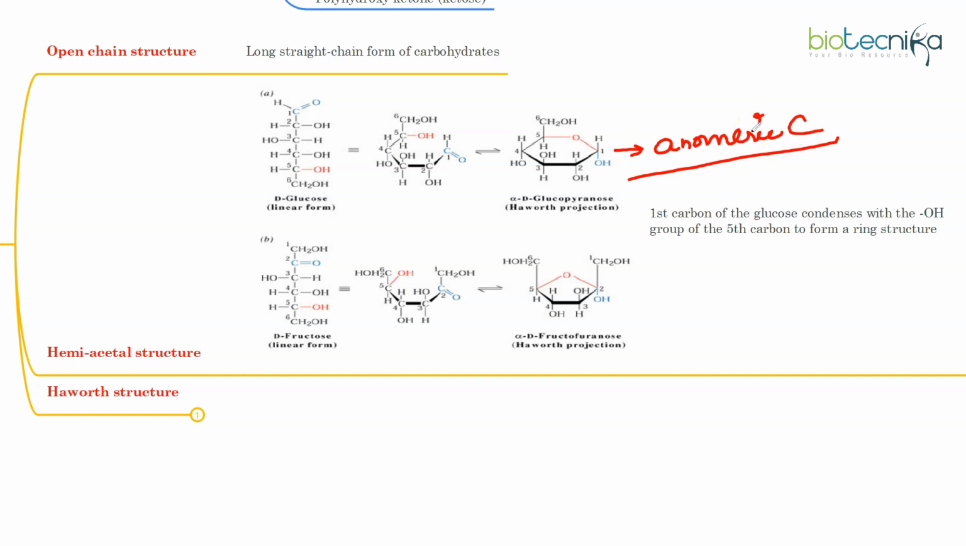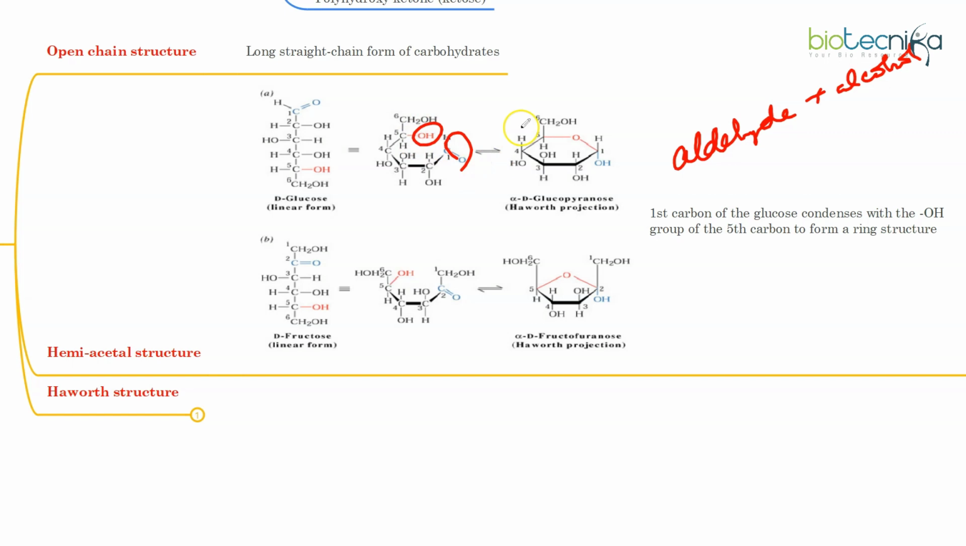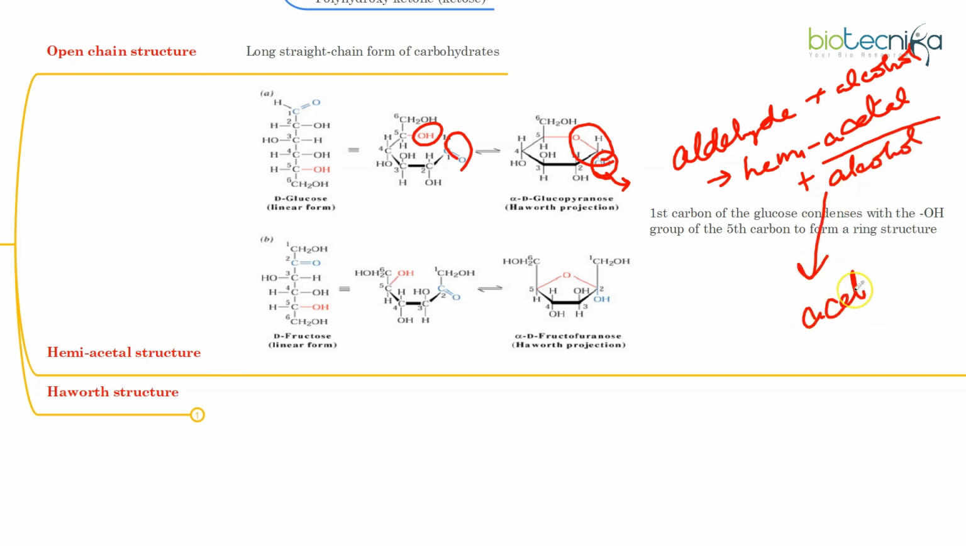Now, what happened in this entire process of cyclization? The interaction between an aldehyde group and an alcohol group. As you can see here, there is an aldehyde group and there is an alcohol group. This gives rise to a hemiacetal structure. So whatever structure has formed here is a hemiacetal. But this hemiacetal has another alcohol group, so the hemiacetal can further interact with another alcohol group to give an acetal group.